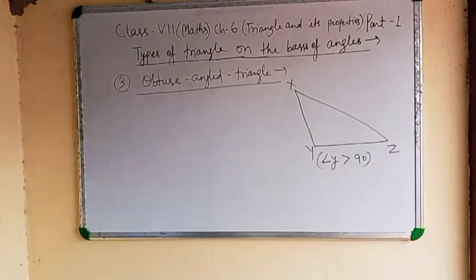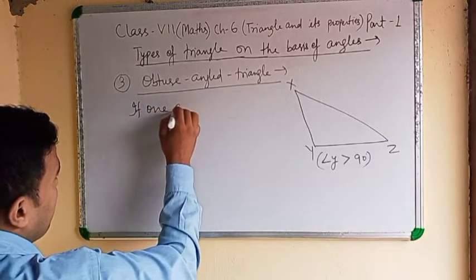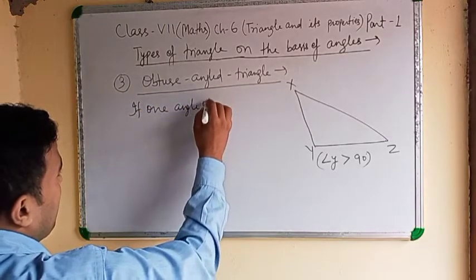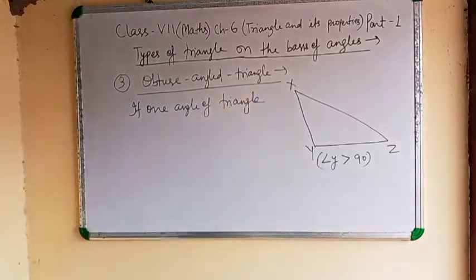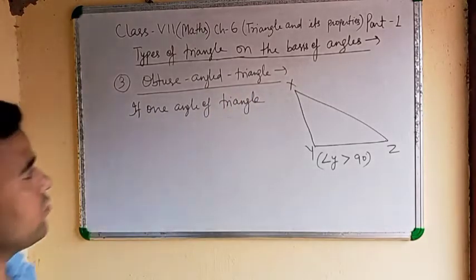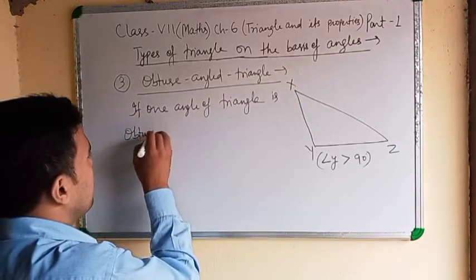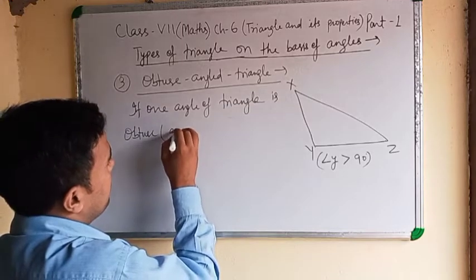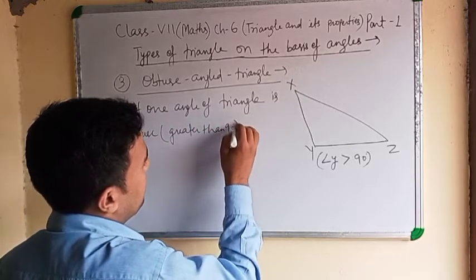Means here we can write, if one angle of triangle is obtuse. Obtuse means greater than 90 degree.